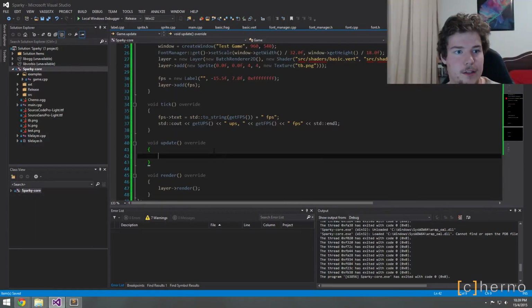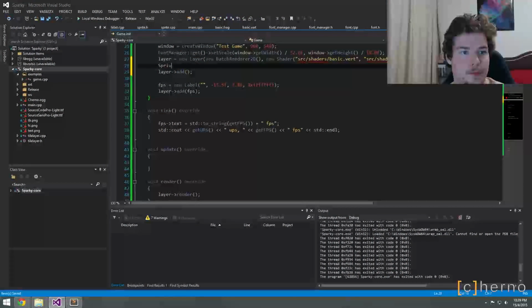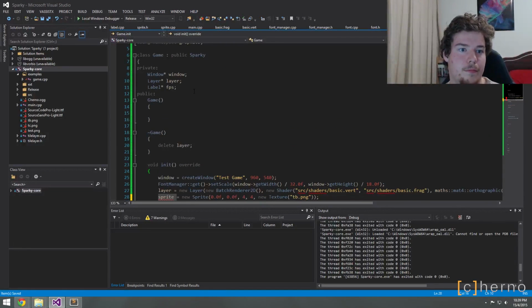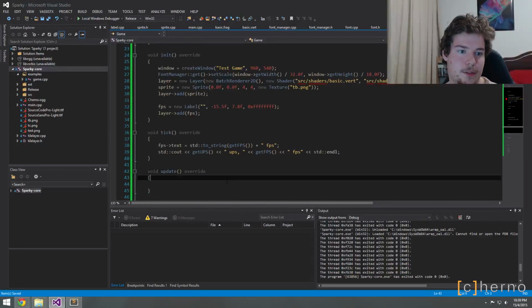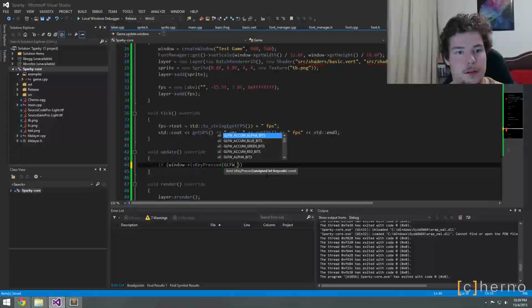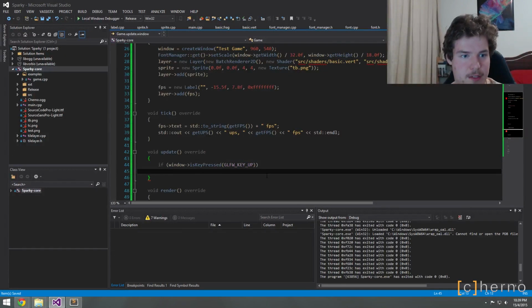Let's override update, and so right now this sprite is kind of in here. And then we'll say if window is key pressed, GLFW key up, then sprite.position.y++.